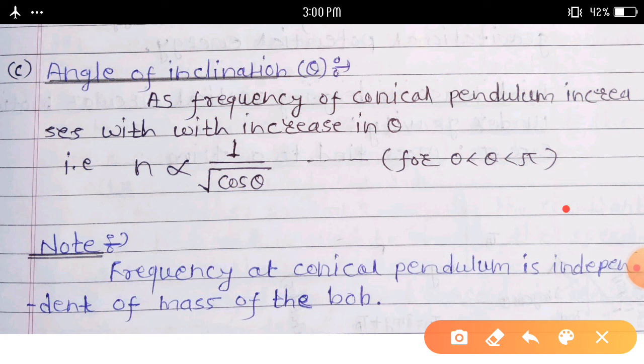Then we can prepare notes. Some factor is missing here. This missing factor is that the frequency is independent of that quantity. Note, frequency of a conical pendulum is independent of mass of the bob. In this topic we can ask the question, on what factors does the frequency of a conical pendulum depend? It is independent of mass. In this way we complete this point.